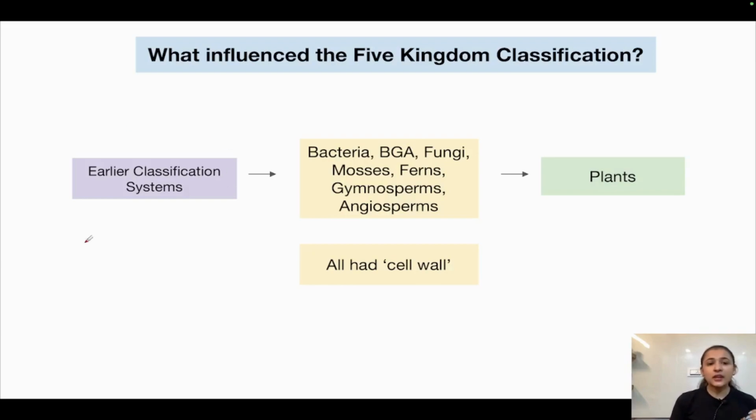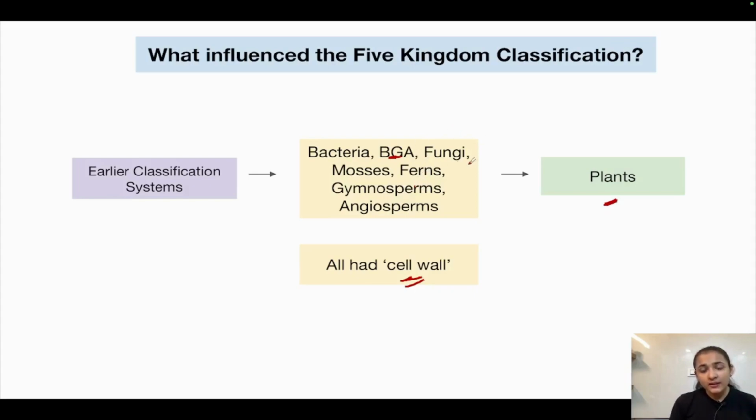Now, earlier classification systems included bacteria, blue-green algae, fungi, mosses, ferns, gymnosperms, and angiosperms, all of these into the group plants. All of these were kept under plants because all of these had a common character, that is, they all had a cell wall. But there were certain problems with this method, because bacteria and blue-green algae are prokaryotes and all of these other organisms are eukaryotes. So prokaryotes and eukaryotes were being kept together. This was one of the major problems with the earlier classification systems.